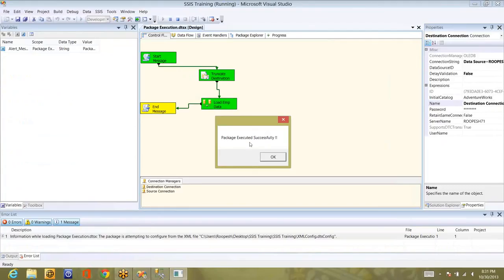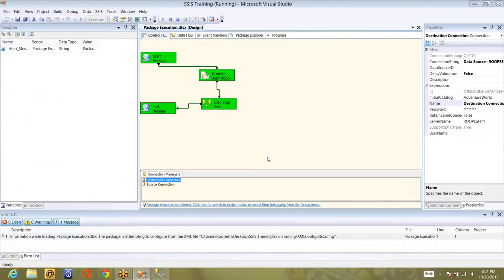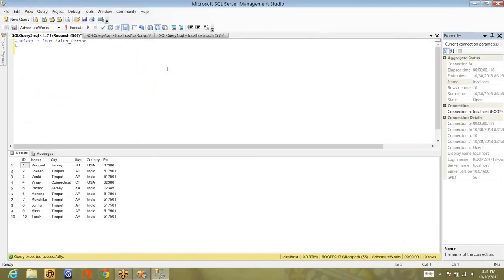I'm using the same alert message, but the value of this string is updating in the start message script task. I'll show you that. Now the truncation is completed, load completed, and everything is completed. Let me go here and see the data, whether it's loaded or not. So it is loaded. Okay.